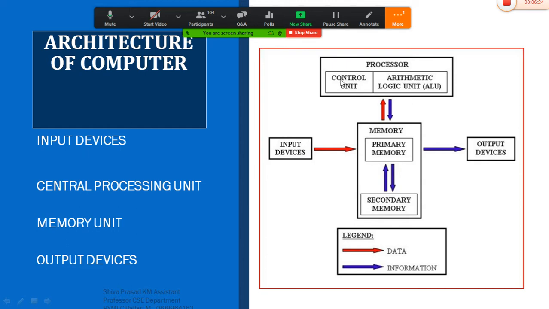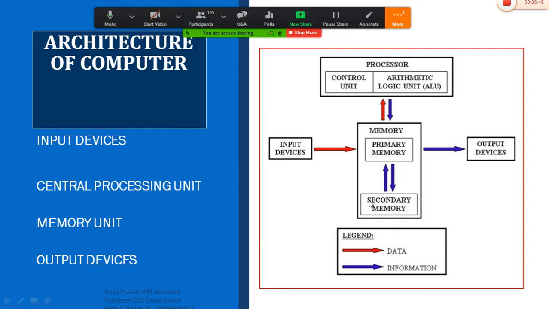Okay, so an input device is one which helps the user to input the data to the system for further processing. Once you input the data with the help of an input device, the data will be transferred to the memory unit.